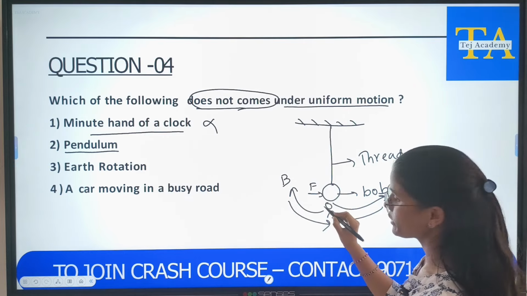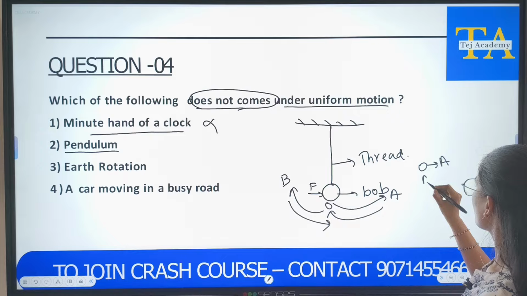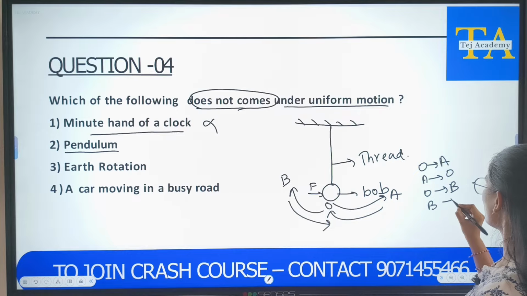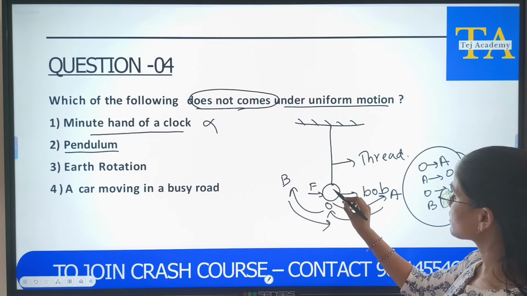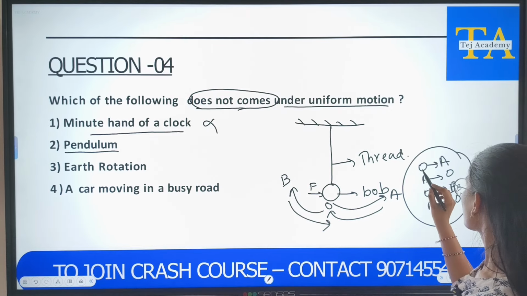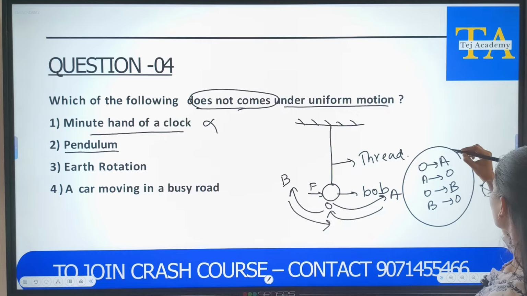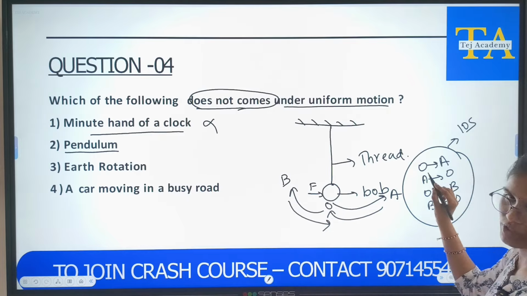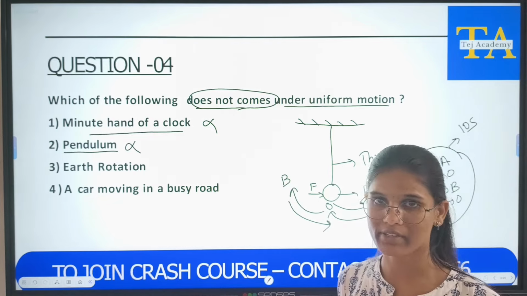Let us take this as point O. So it is moving from O to A to O, O to B and B to O, and this motion keeps on repeating until it comes to rest, which means it is covering the same distance in the given time. Suppose this complete motion takes 10 seconds. In the next 10 seconds also it will do the same motion. So this also comes under uniform motion, so this is not our answer.